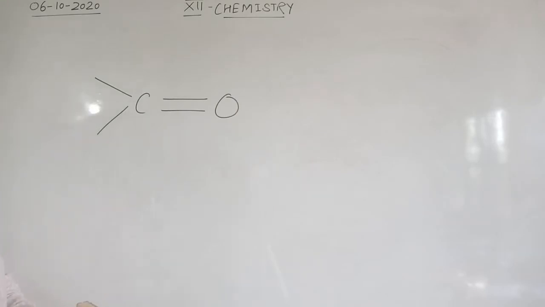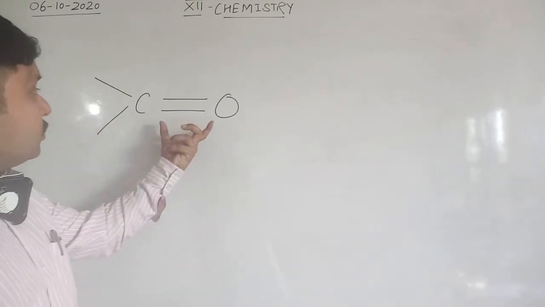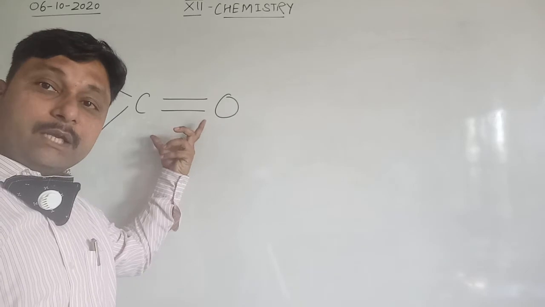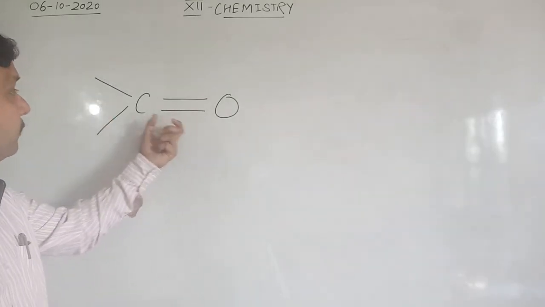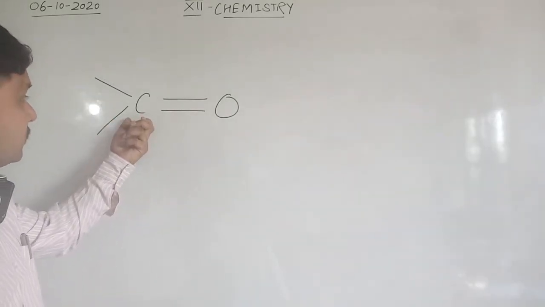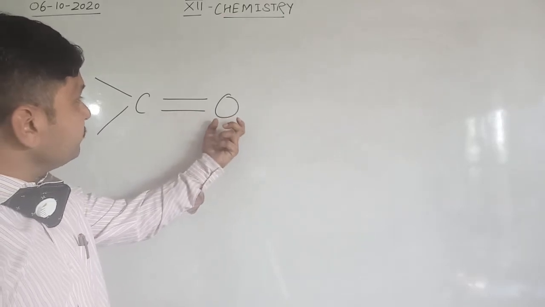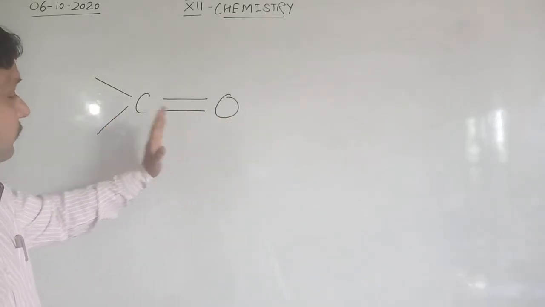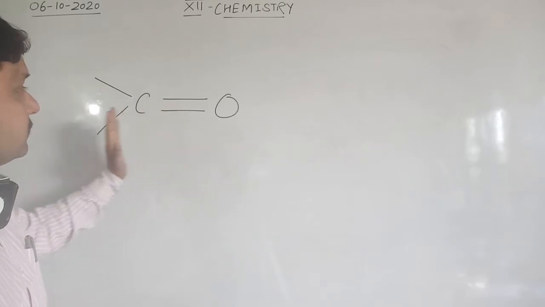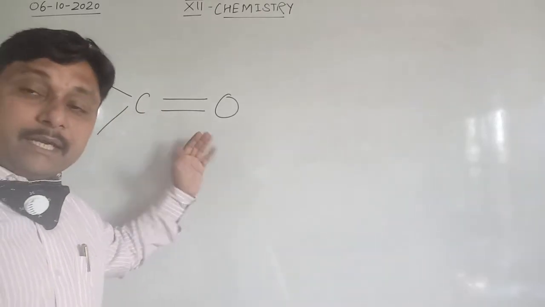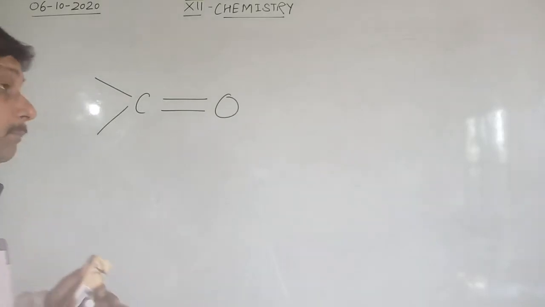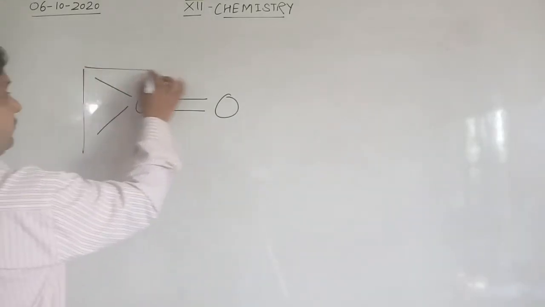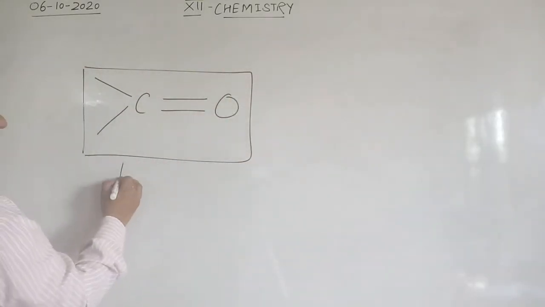We very well know that in aldehydes and ketones, the common part is the CO part, the carbonyl group. In the carbonyl group, carbon has a partial positive charge and oxygen has a partial negative charge. Clear? This compound, the aldehyde or ketone, is present in a plane. It is a planar compound. Its geometry is planar.